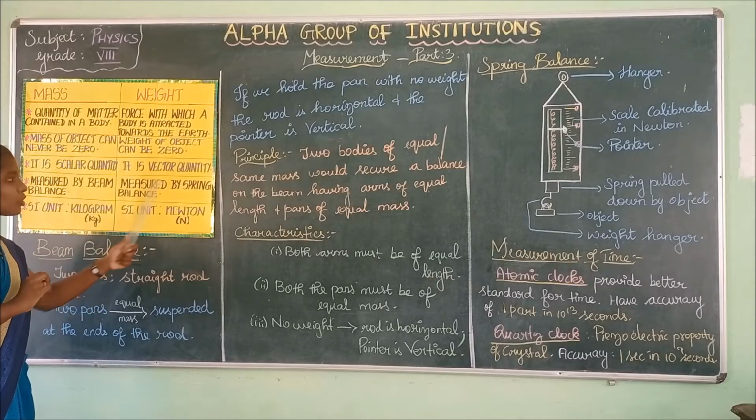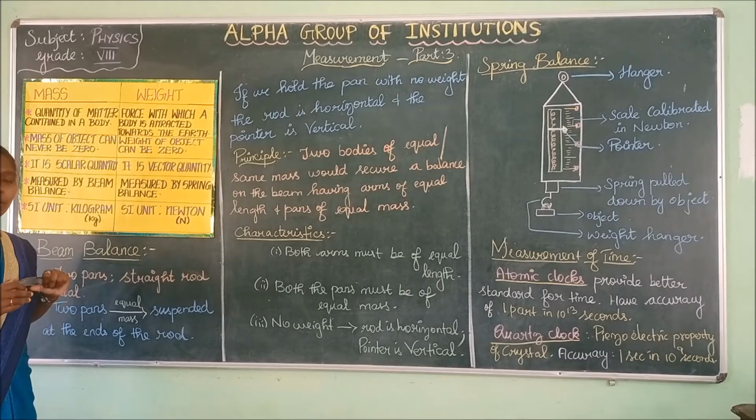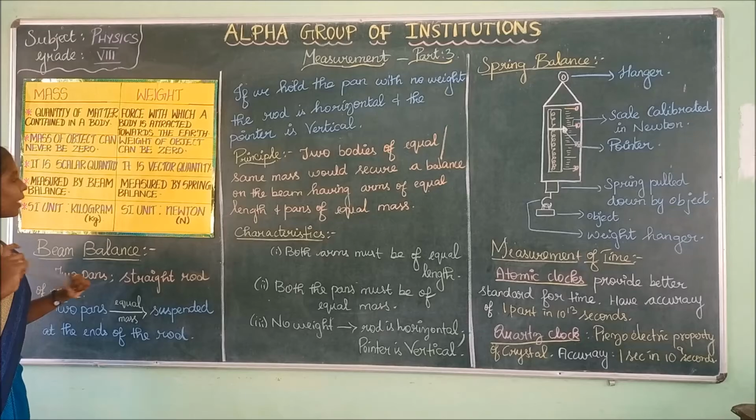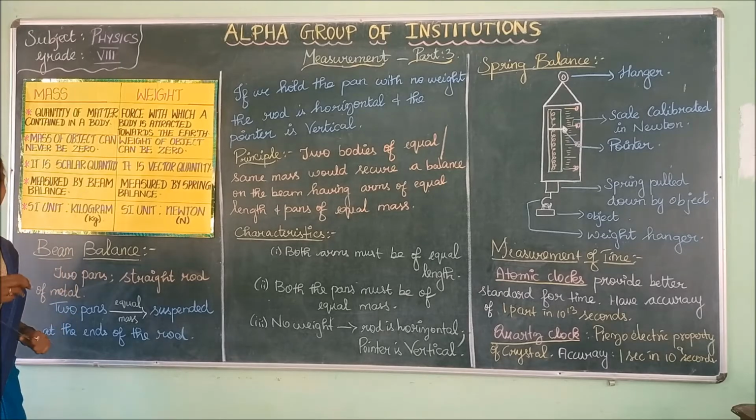Weight is measured by spring balance. The unit of mass is kilogram. Kilogram is represented by the symbol kg. The unit of weight is Newton. Newton is represented by the symbol N.